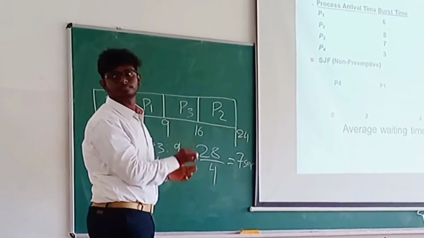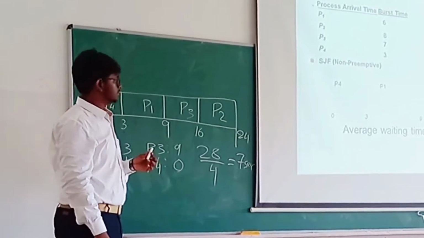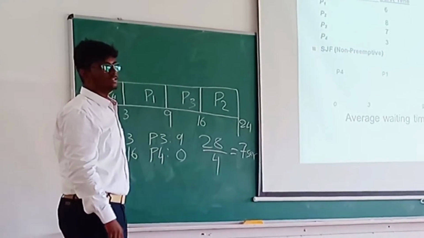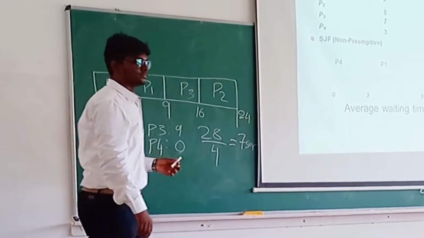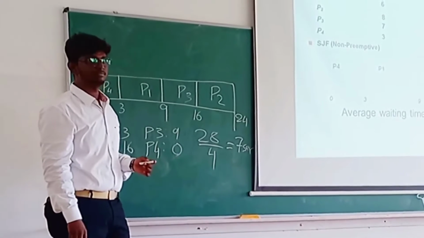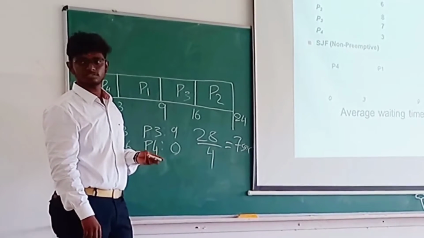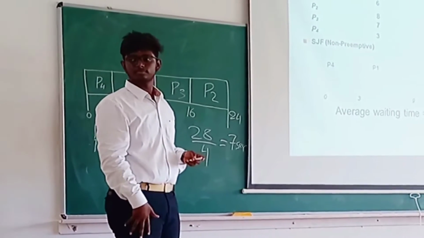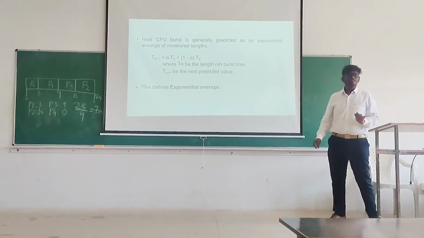That's what I said, the value got changed there. So make use of this one. This is the actual average waiting time calculation. What is divided by 4? 4, because I have only 4 processes. 28 divided by 4 is actually 7. That is the average waiting time. Very good.